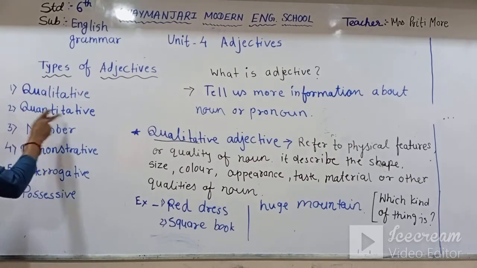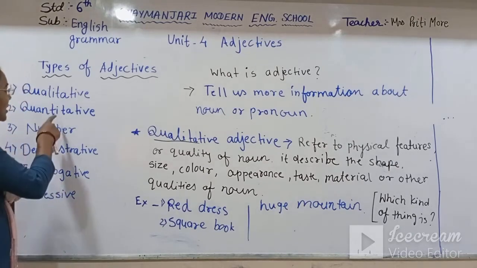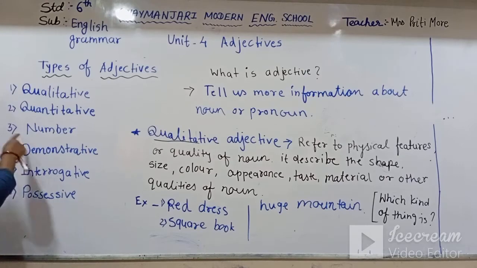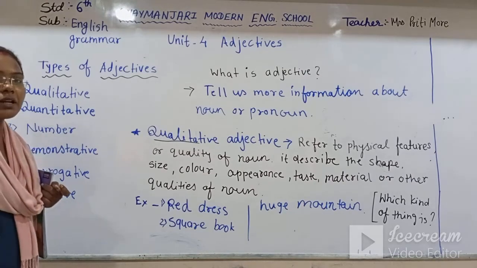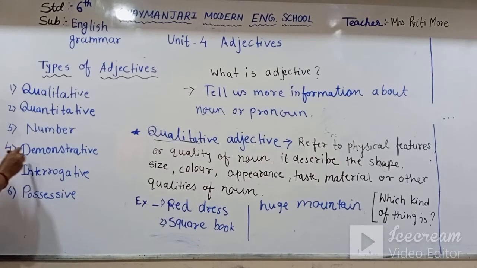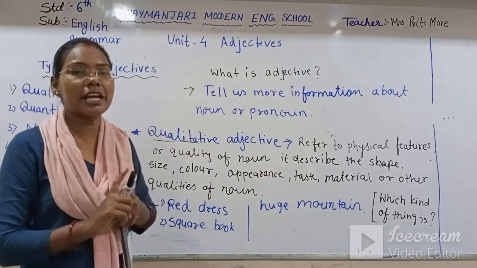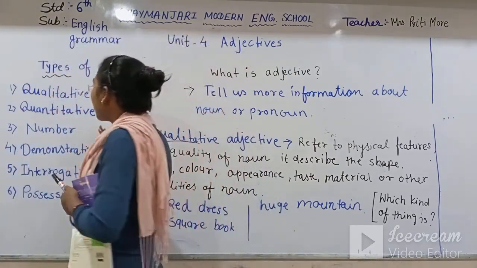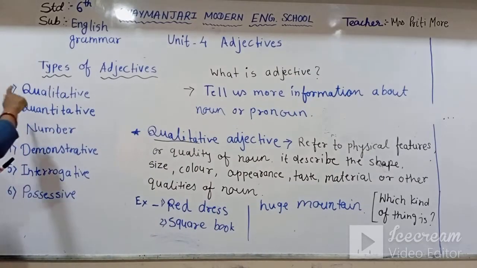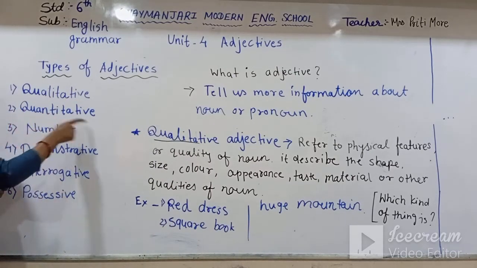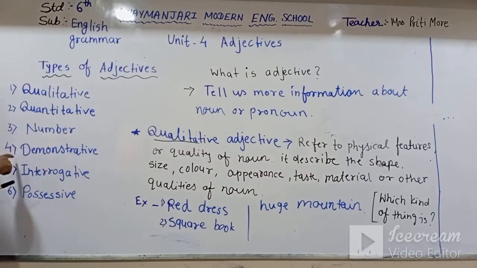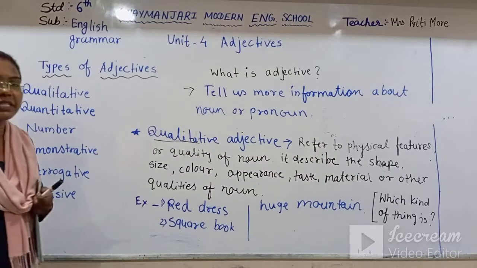The second one is quantitative adjective. Third one is number adjective. Now fourth is demonstrative adjective. Fifth is interrogative adjective. Sixth is possessive adjective. Right, there are 6 types of adjective I have written on the board. First is qualitative, second is quantitative, third is number, fourth is demonstrative, fifth is interrogative, and sixth one is possessive.